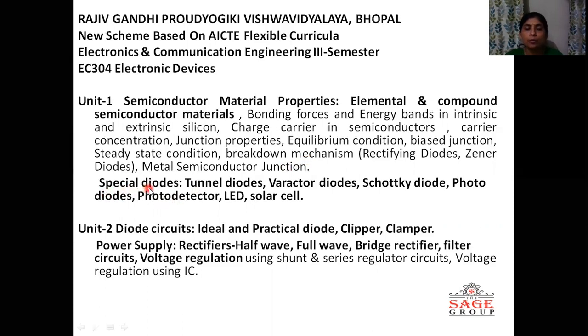In second part of first unit, we will discuss different types of diodes: tunnel diodes, varactor diodes, Schottky diode, photodiodes, photodetectors, then light emitting diodes and solar cell. In the second unit, we will make the different circuits using diode. For example, clipper, clamper circuits, then rectifier circuits.